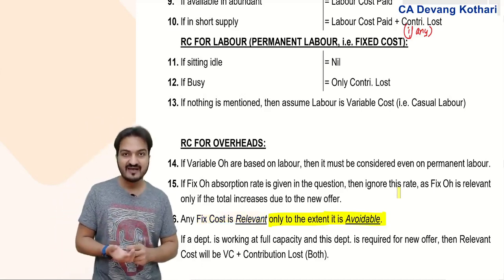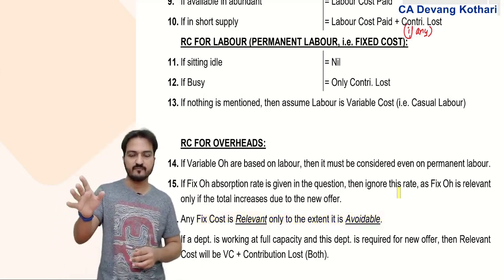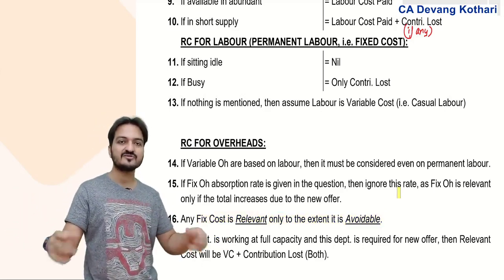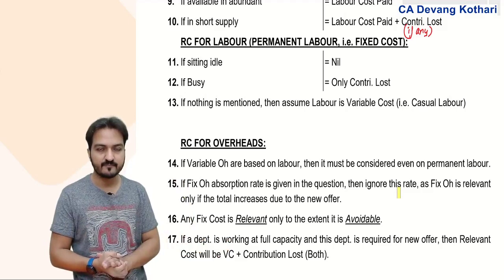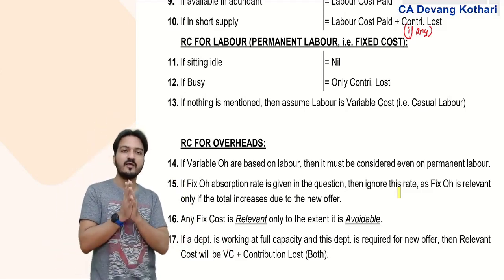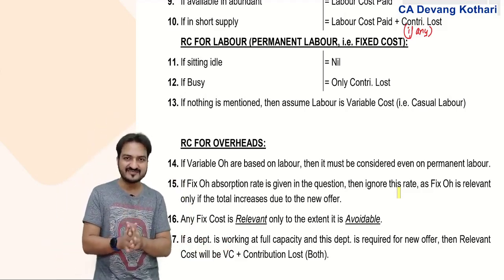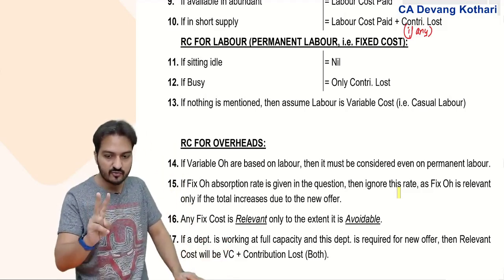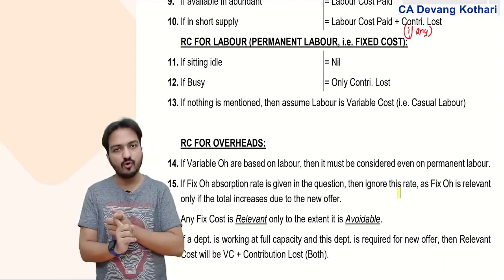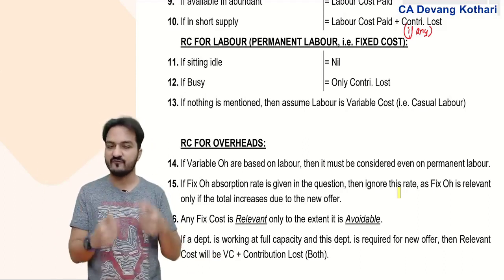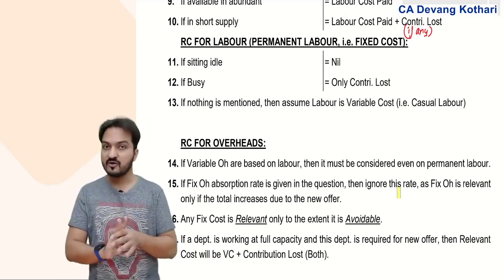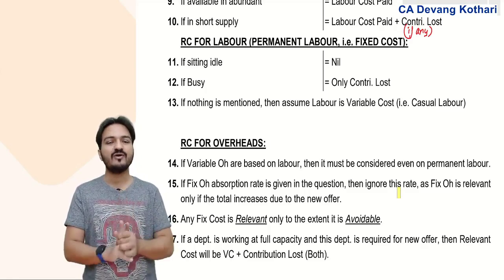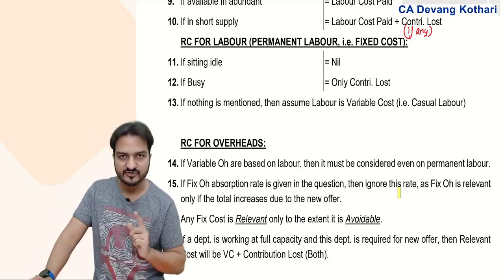Sometimes the question might tell that if the new offer is rejected, then my fixed cost of 10,000 can be avoided. Look, ultimately regarding overheads, I can simply say that there are two rules. For extra units of the new offer, you will definitely incur extra variable overheads. For extra units of new offer, extra fixed overheads, you will incur only if specifically mentioned in the question.